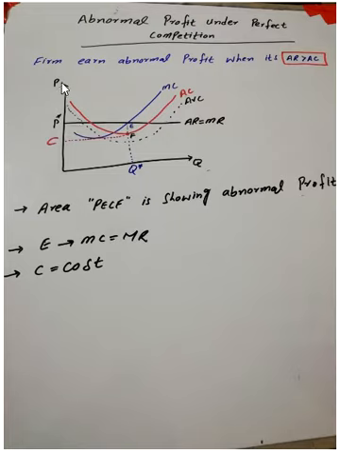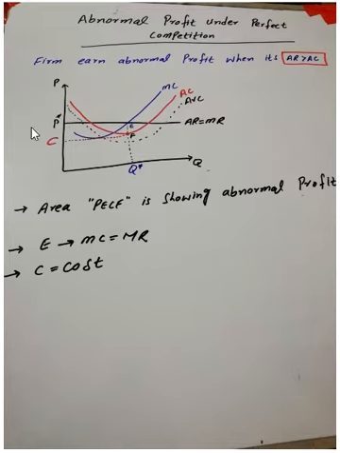On the vertical axis we have taken the price, and on the horizontal axis we have taken the quantity. On the vertical axis, P means price, and there are also some other variables like cost, which contains average cost, average variable cost, and also average revenue and marginal revenue. As we know, price equals average revenue equals marginal revenue in case of perfect competition. So this black line is showing average revenue and marginal revenue